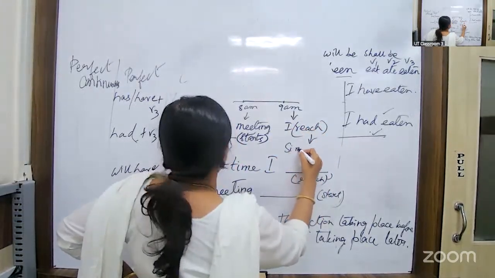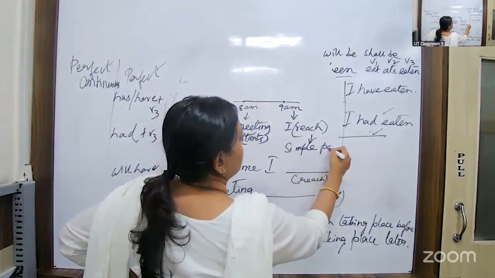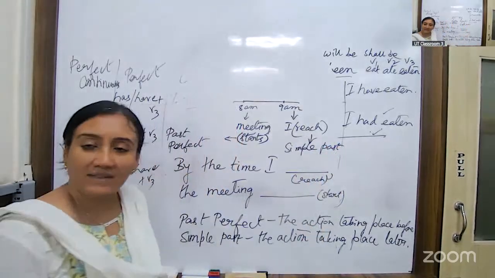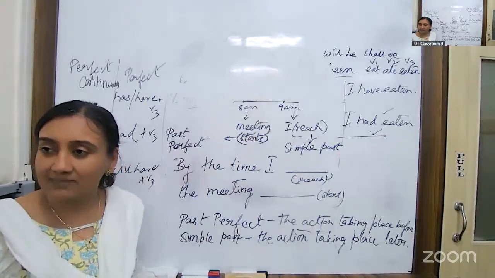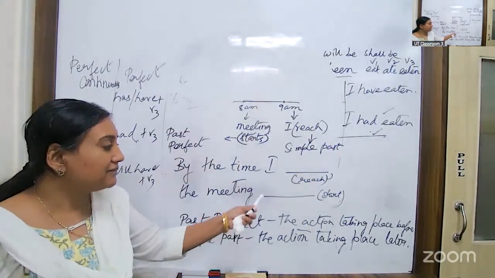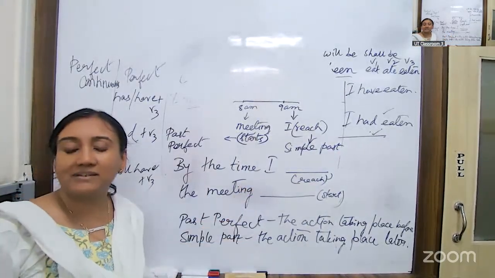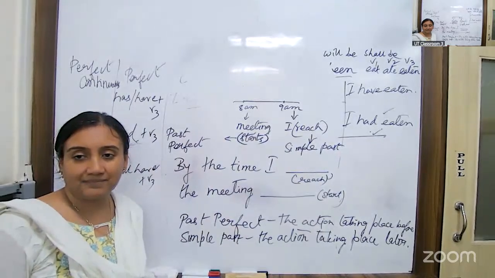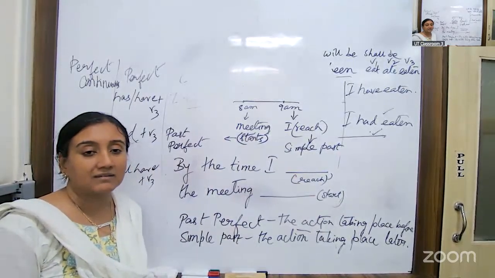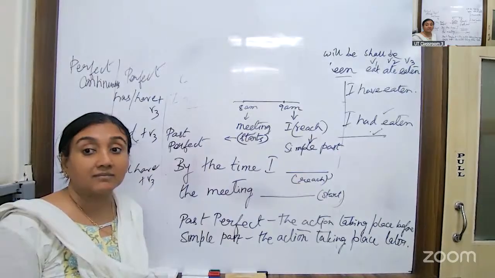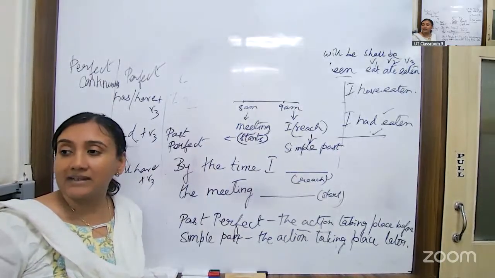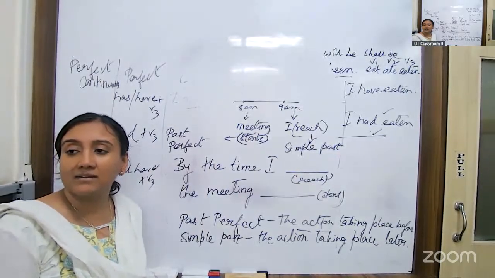The simple past. Correct? Is it clear? Yes. Now you tell me in the blank. Tell me the answer. By the time I had reached, no. I don't think so. Tell. By the time I reached.